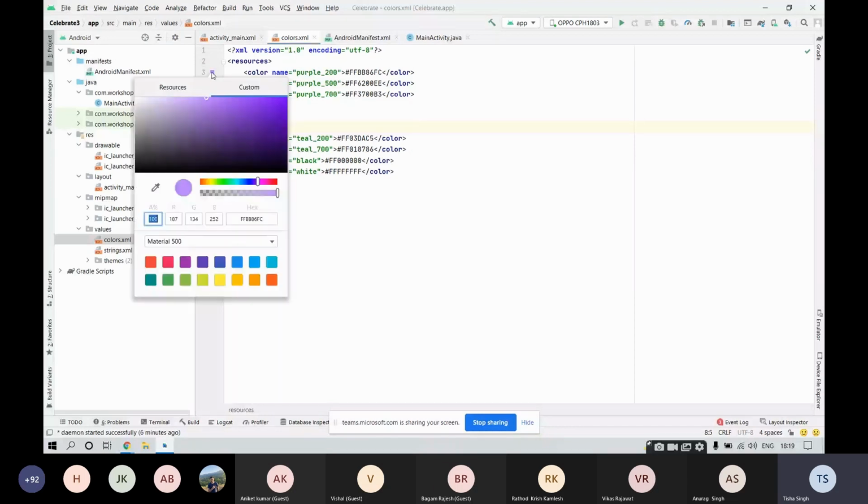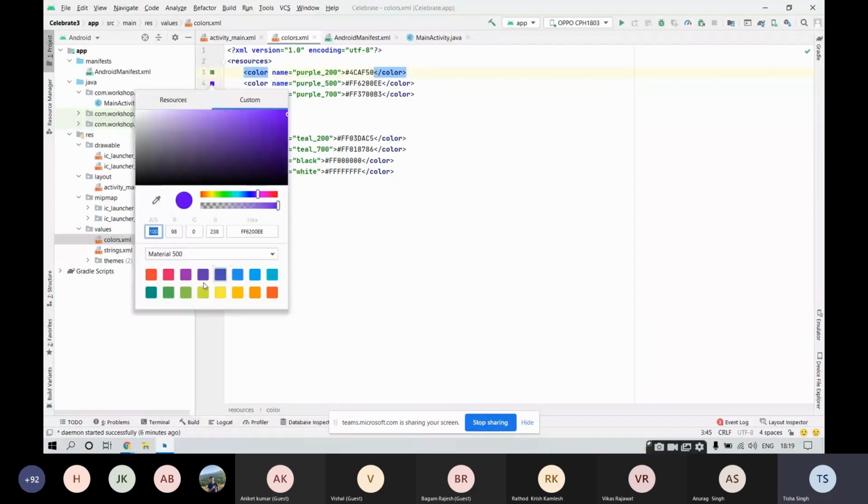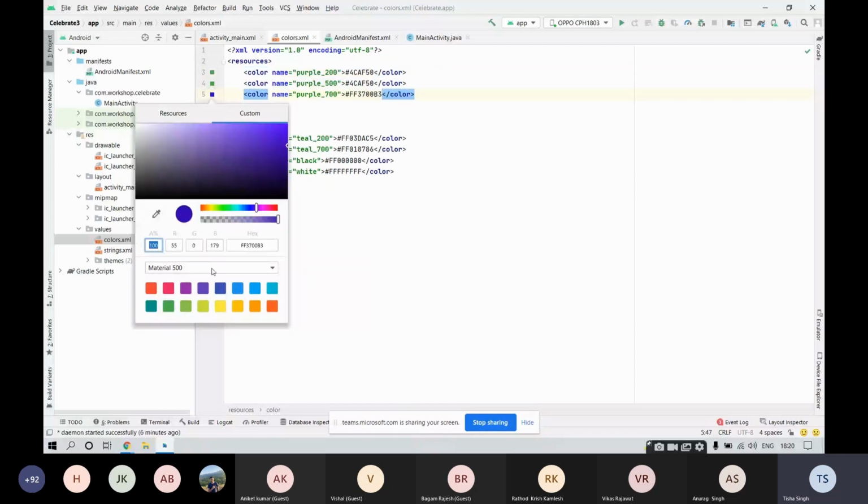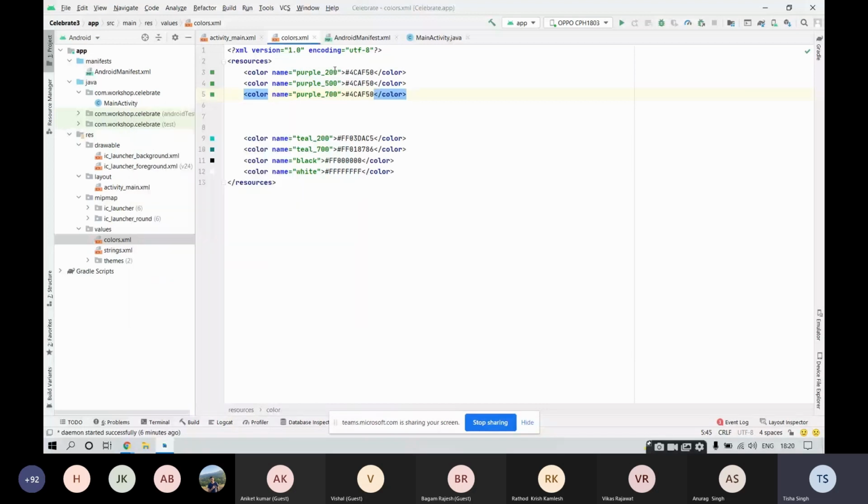Let's choose green color. I would suggest all of you pick your favorite colors from these color codes. You will be getting multiple options over here. So I am selecting different versions of green for my application. You can select any color that you prefer. All right, so we have selected this green color for color primary dark and color accent. So everything in our application will consist of this green color, which has this hexadecimal code over here.